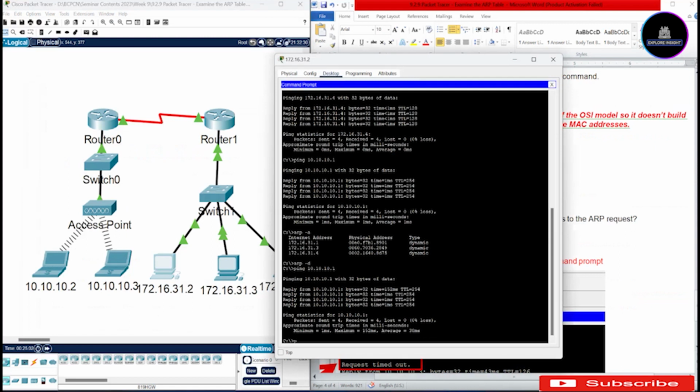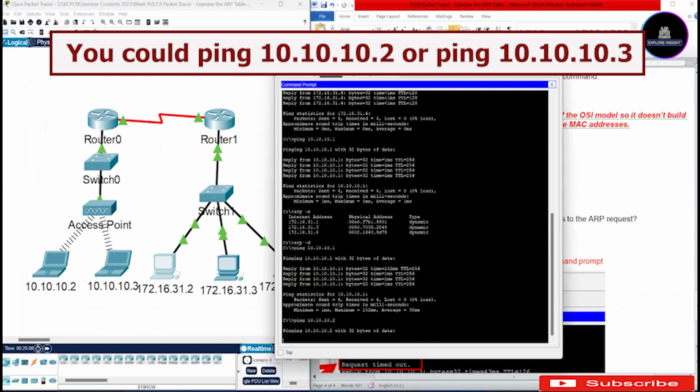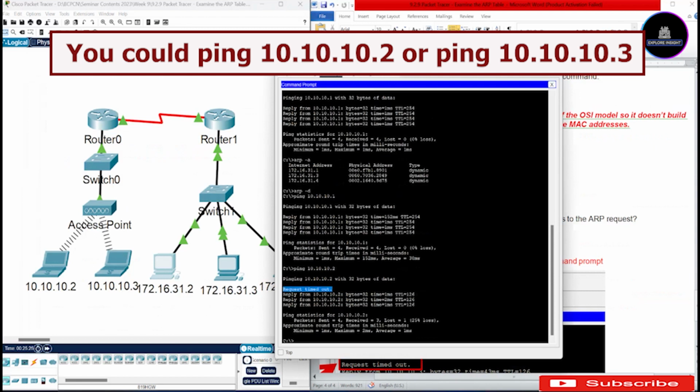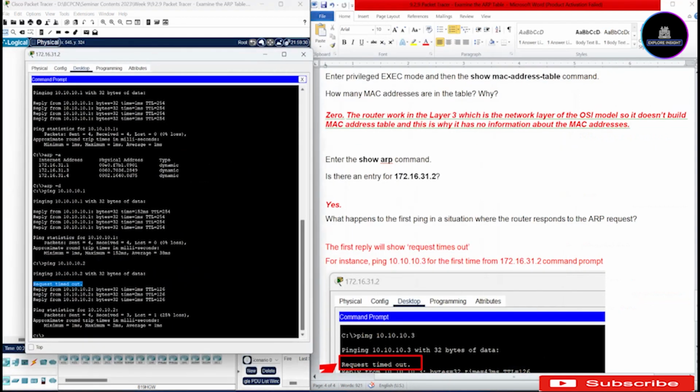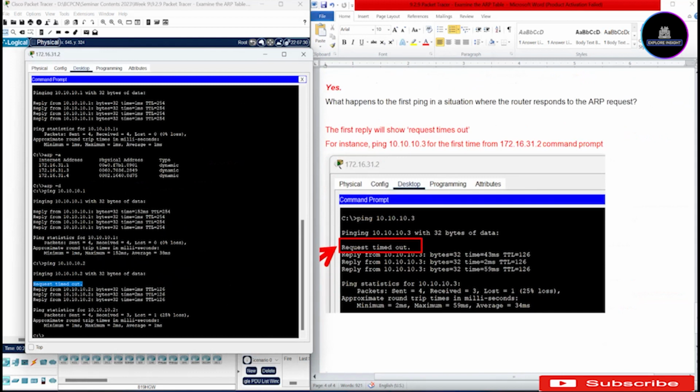So ping 10.10.10.2. Now, when you ping it, what can you see? For the first time, did you see this? When 172.16.31.2 pinged 10.10.10.2 for the first time, it's going to have request timeout. So this is why I said that for every first ping in a situation where the router responds to the ARP request, we are going to have request timeout, and I have put the screenshot of the same thing I am explaining to you here.